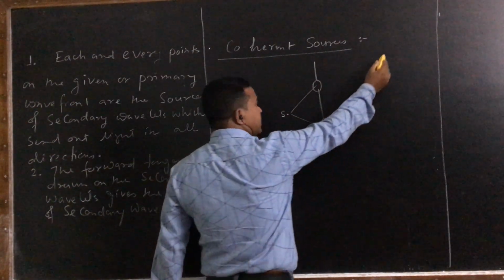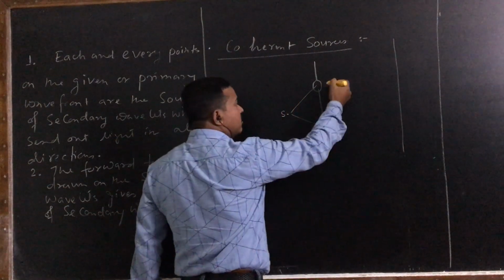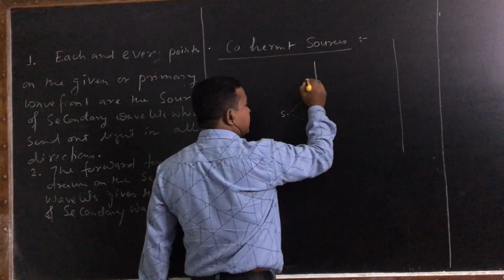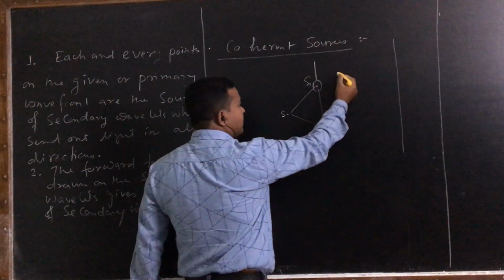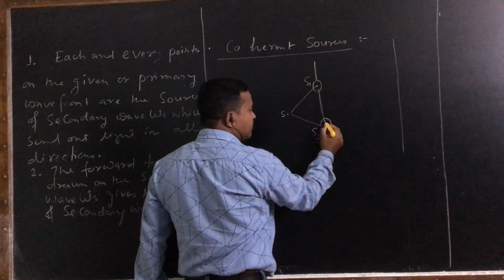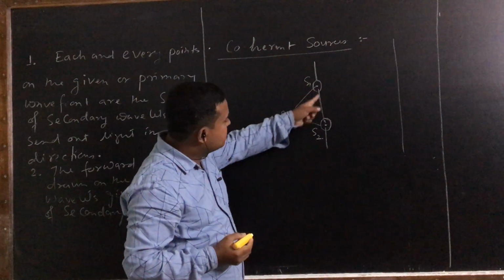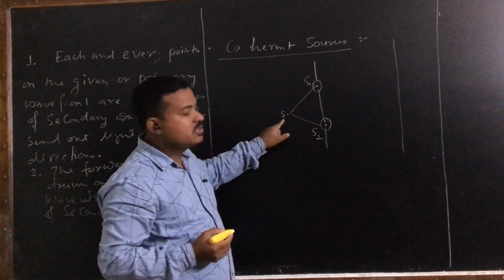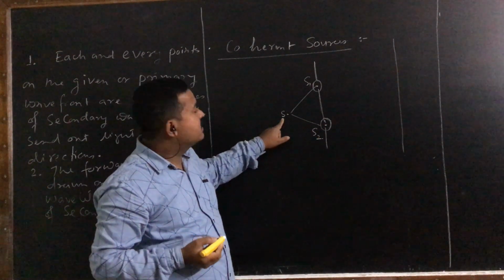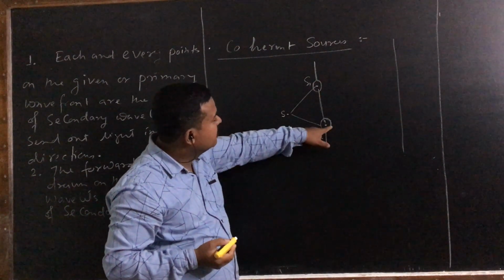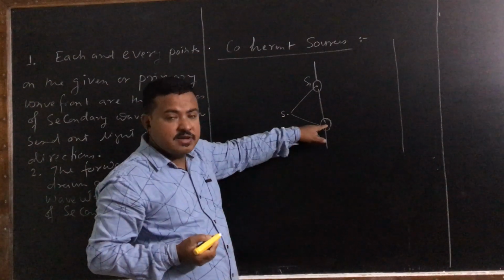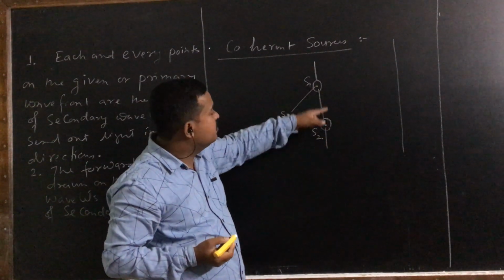Here there is a screen. For this region of space, this acts as a source, and this one also acts as a source. Now this is a source of light, this is another source of light. Now these two sources of light are derived from what? The same source. So you can say that the light emitted from these two sources should be of the same frequency, because its frequency should be the same as what? This.